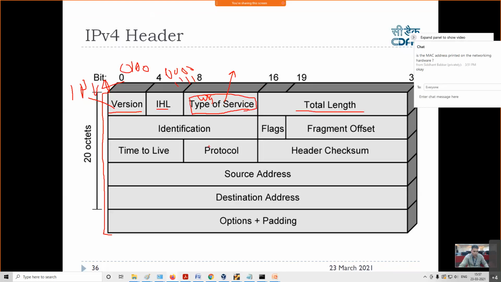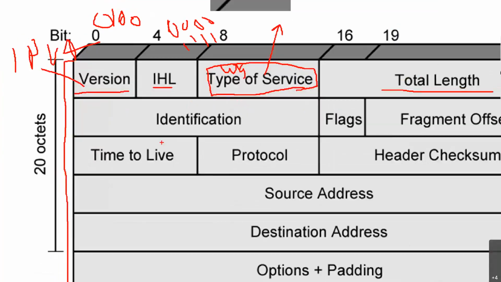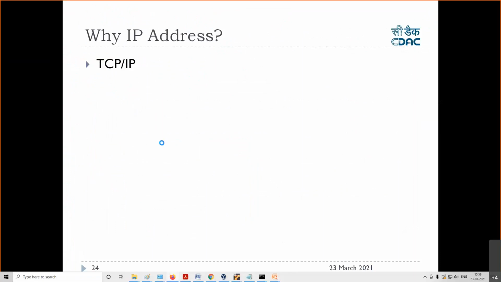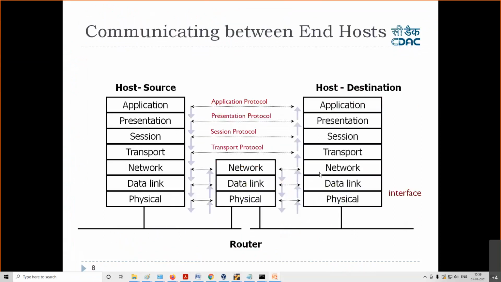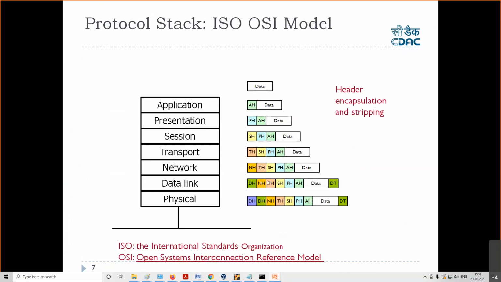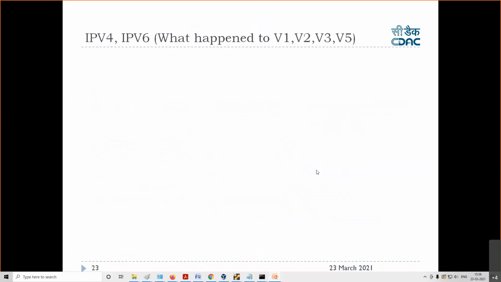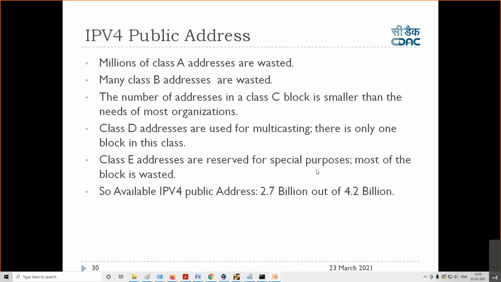After that, in the header, there is total length, which is the length of your header plus your data. What does that mean? If you go back to this slide, what is the length from here to here? This is the header. In the header, we have already checked the version, then internet header length, then quality of service, right? Then what is the actual length of the full header plus the data up to here? What is the size of that? It will show you, right? Apart from that, we have the next thing in that header.